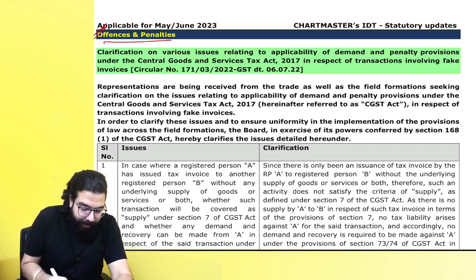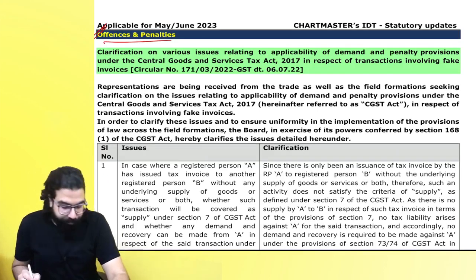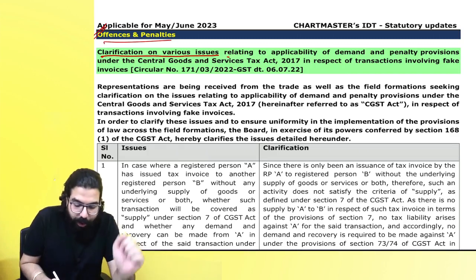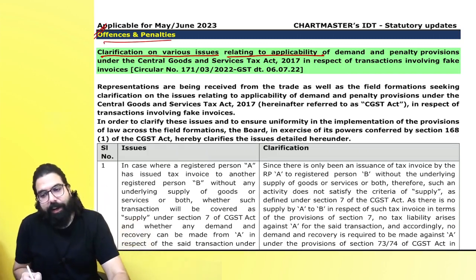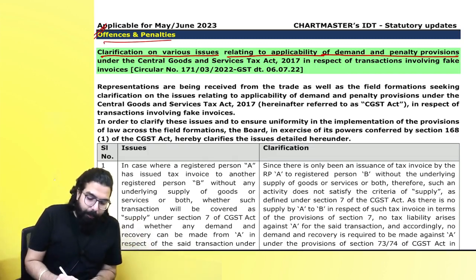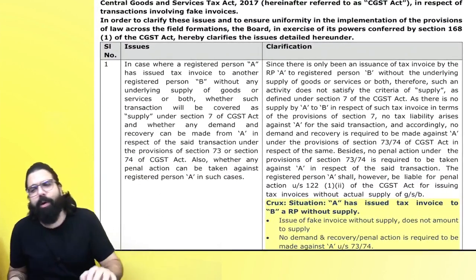What are they telling us here? They are giving a clarification on various issues relating to the applicability of GST demand and penalty provisions under the CGST Act. There was a clarification which people were asking for, and they have gone ahead and clarified.